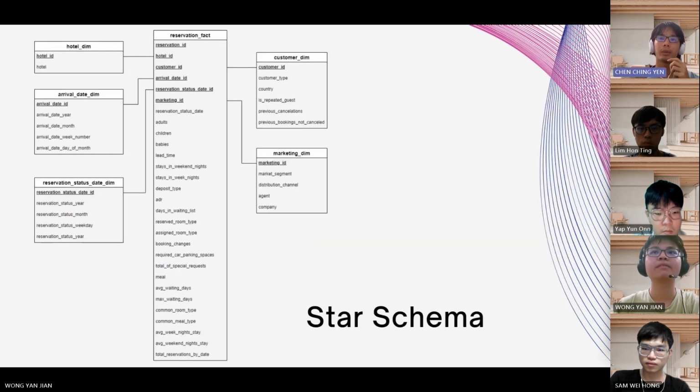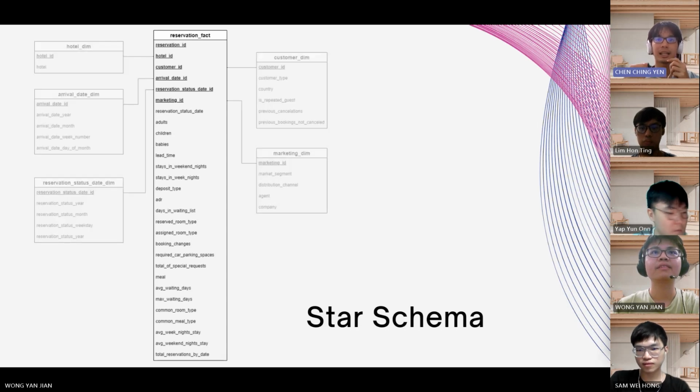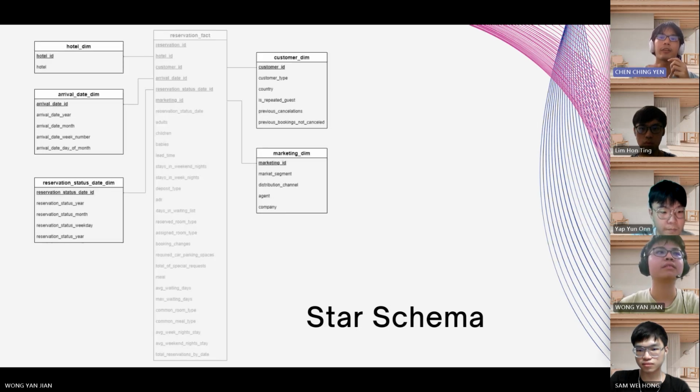Therefore, we have improved our dataset with the newly synthesized features and described it with a star schema. In this star schema, we have one reservation fact table with all the attributes related to the reservations, and another 5 dimension tables with hotel, arrival date, reservation status date, customer, and marketing dimensions.